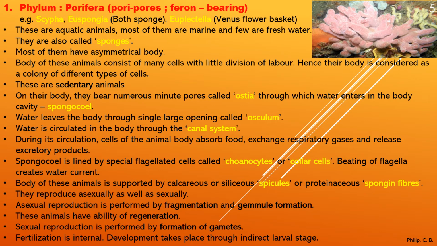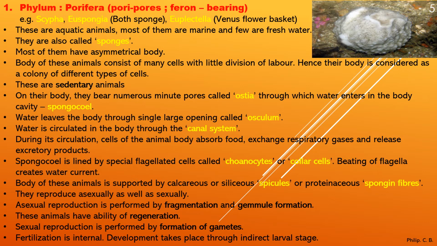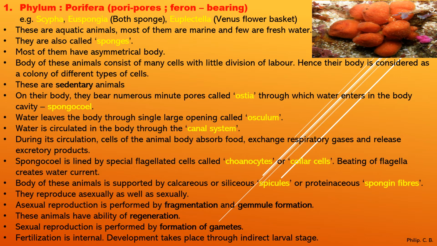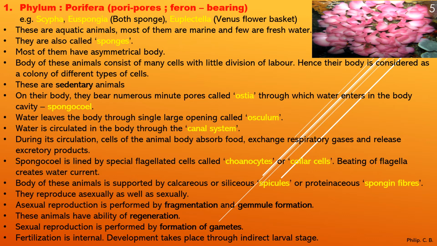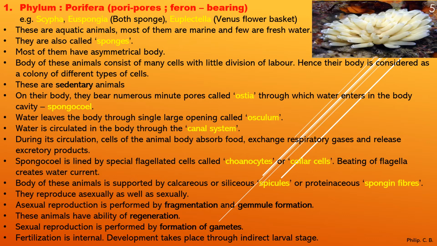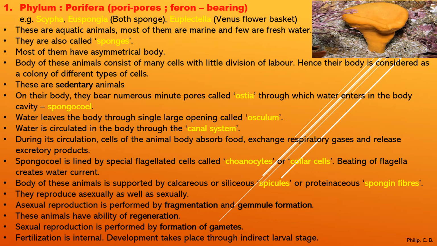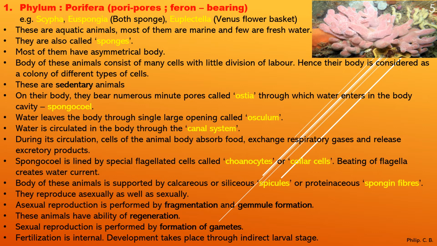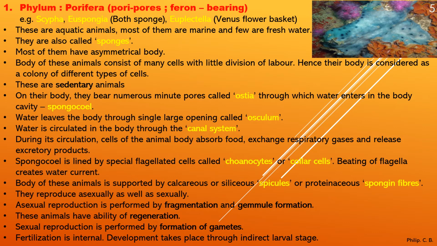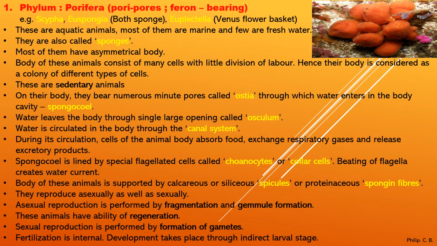Now when you study the beginning of the phylum, most of them are aquatic and marine as well. When you learn all the phyla, there may be many points, 15, 10, 12, right? So you can remember the easier ones, and one of the easier ways to learn is to note the common points in the different phyla and the uncommon points, which will help you to learn and remember these terms. So as I told, first point, these are aquatic animals, most of them are marine and few are freshwater. Most of the species are found in marine water and few are found in freshwater.